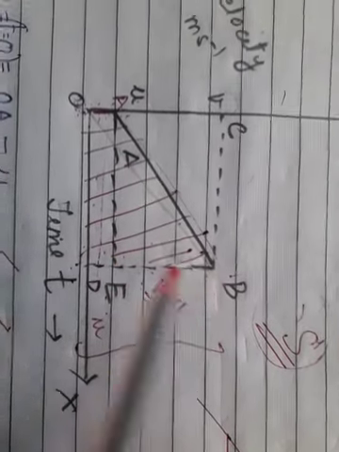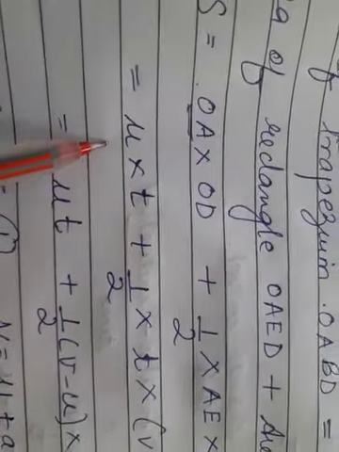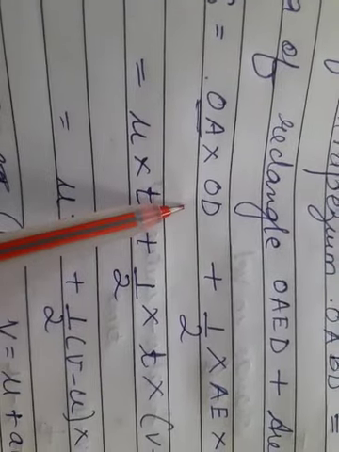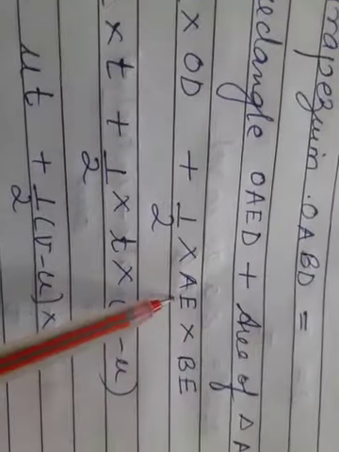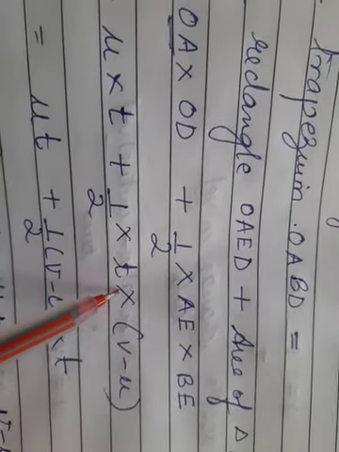Now here, substitute the values. What is the value of OA? See in your textbook, it is U. What is the value of OD? It is T. What is the value of AE? It is T.